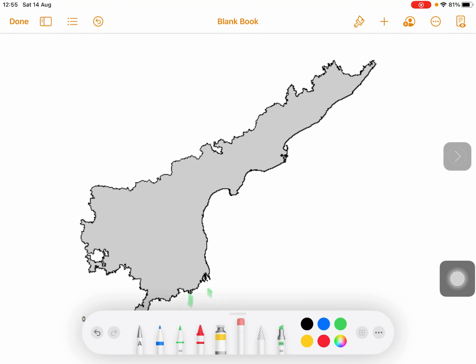Let's move on to Eastern Ghats now. The Eastern Ghats are discontinuous hill ranges extending in the north-south direction to the west of coastal plains all along Andhra Pradesh. We have just discussed the coastal plains here, so to the west of coastal plains we have the Eastern Ghats. And these hill ranges are dissected by the rivers.